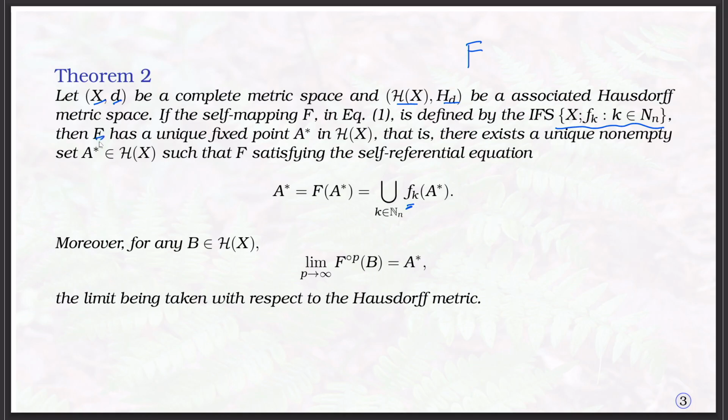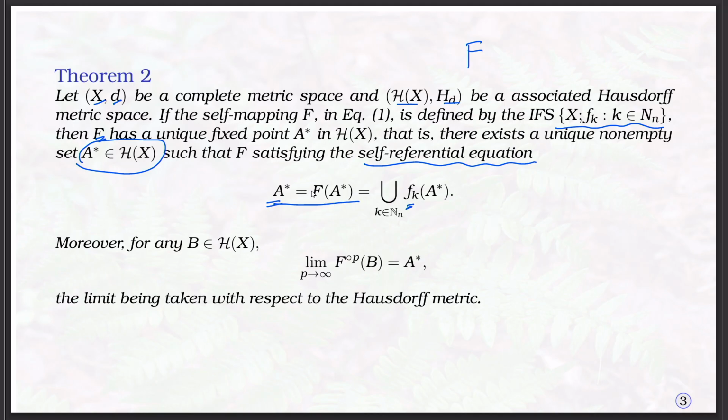Then the mapping F has a unique fixed point A star in H of X. That is, there exists a unique non-empty compact subset in H of X such that F satisfies the self referential equation, that means A star equals F of A star.